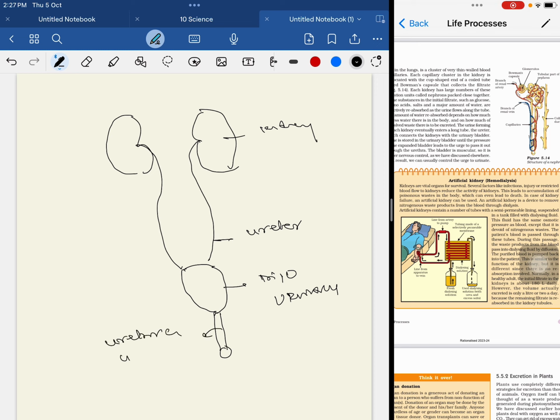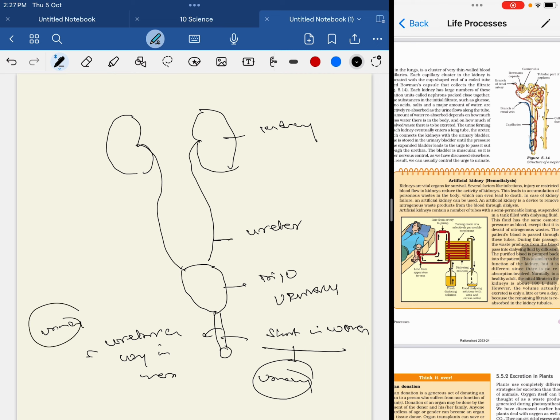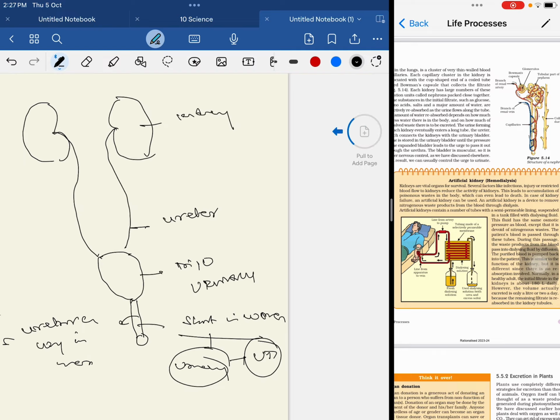The urethra is long in men and short in women. Because the urethra is short in women, they frequently get urinary infections, while in males it is long, so they are prevented from urinary infections. In women it is short, so it leads to UTI, urinary tract infections. This is the kidney, and these are both ureters, the urinary bladder and the urethra. This is the basic structure of the kidney apparatus.